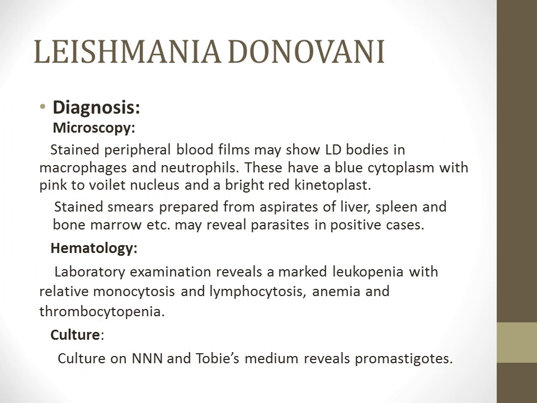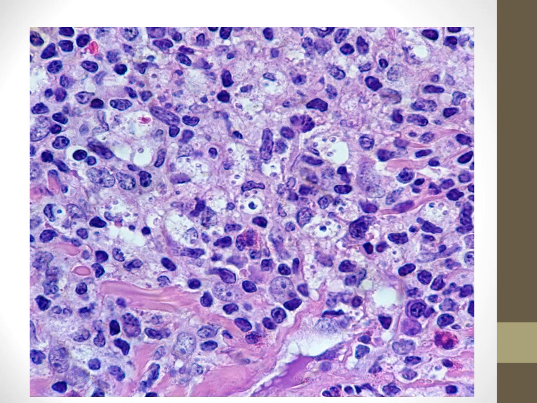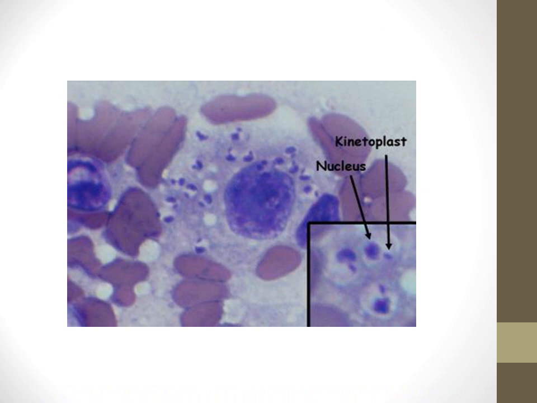The organisms can be cultured on triple N and the Tobie's medium, and it reveals the characteristic promastigote form. So this is the characteristic microscopic or histological appearance of the LD bodies within the tissue. That is, the macrophages or the histiocytic cells are packed with the characteristic dot-like structures that may show the blue cytoplasm, the violet nucleus, and the bright red kinetoplast. This is again the high magnified picture of the LD bodies. As you can very well appreciate, the Leishmania donovani with the nucleus and the kinetoplast.